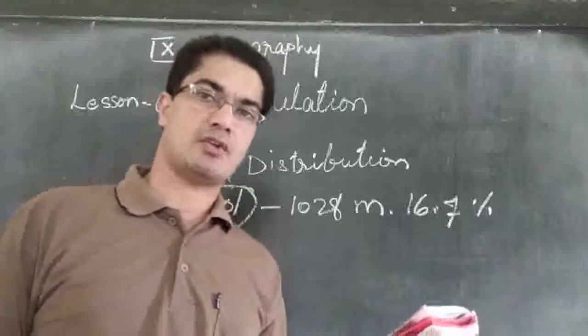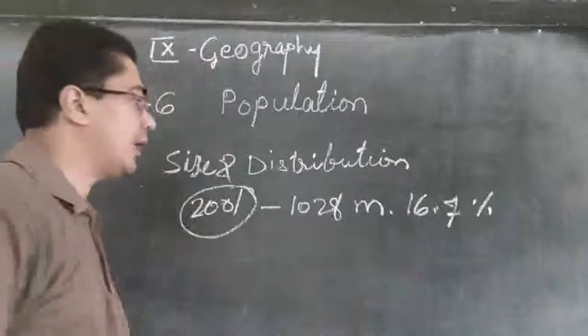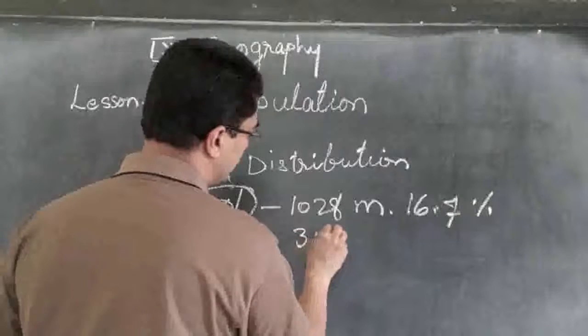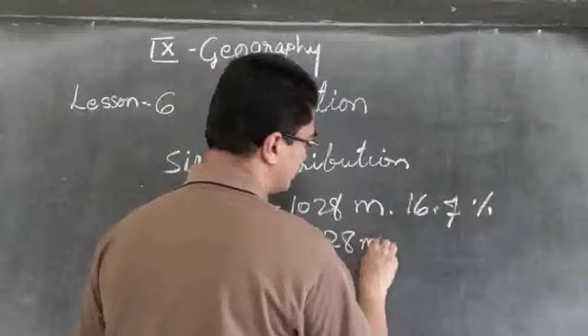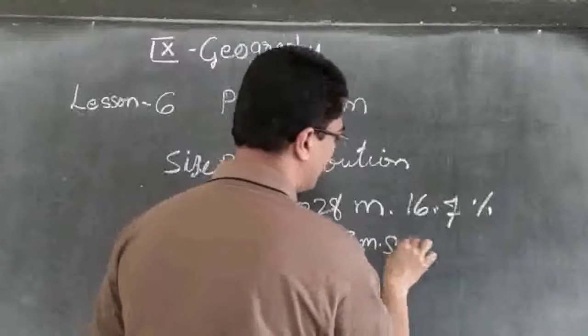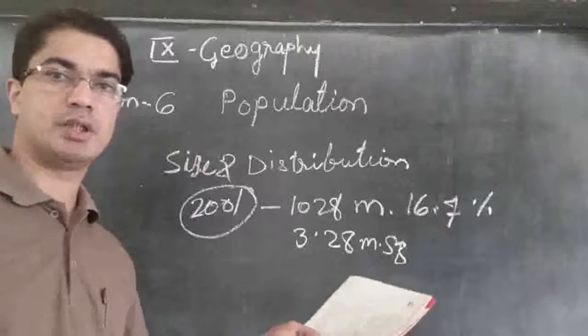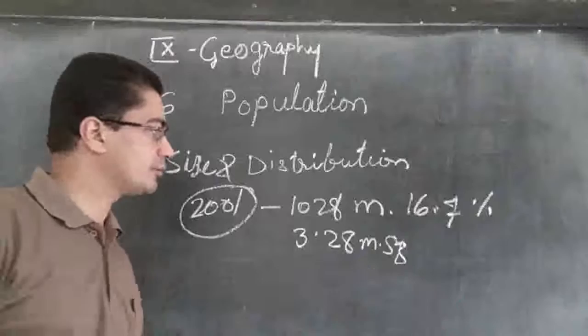So, what is the size of India? It is 3.28 million square kilometers. So that is the area of our country.